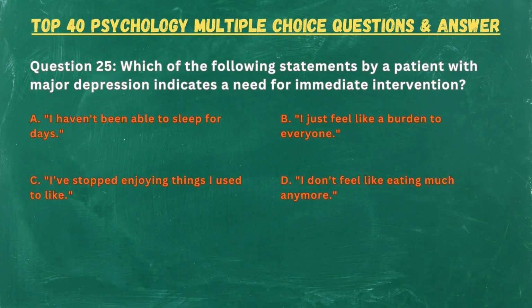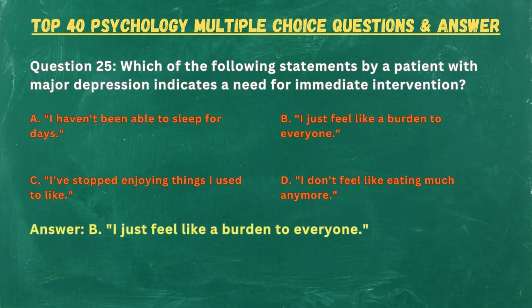Question 25. Which of the following statements by a patient with major depression indicates a need for immediate intervention? A. I haven't been able to sleep for days. B. I just feel like a burden to everyone. C. I've stopped enjoying things I used to like. D. I don't feel like eating much anymore. Answer: B. I just feel like a burden to everyone.